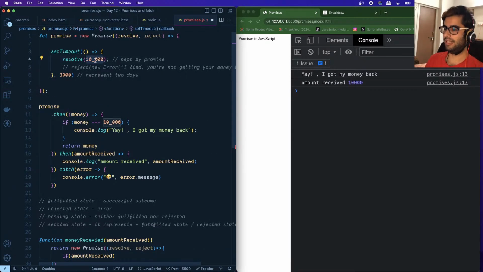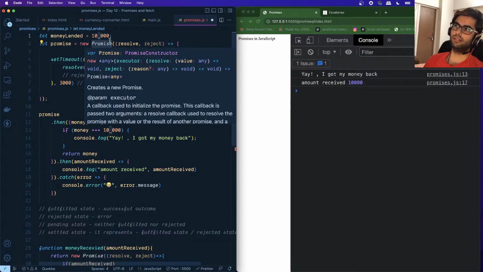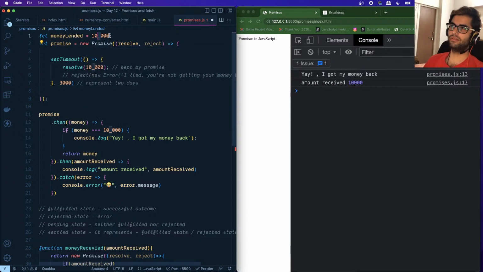Let's take this value in a variable. So let money lended, for example, equals 10_000. If you notice, I have used this underscore, right? This is one of the latest features. You can use an underscore to separate thousands, to format numbers basically. I wanted to say 10,000, but a comma is not valid.